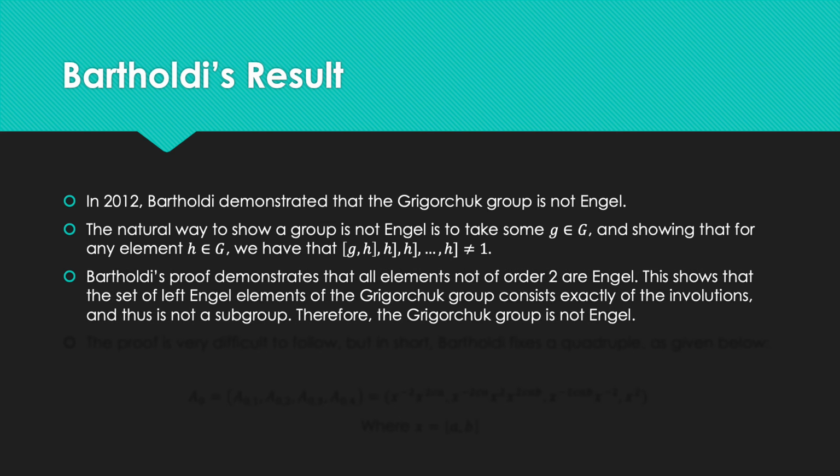So Bartholdi's proof demonstrates that all elements not of order 2 are Engel. This shows that the set of left Engel elements of the Grigorchuk group consists exactly of the involutions, which are the automorphisms of order 2, and is thus not a subgroup. And therefore, the Grigorchuk group is not Engel.